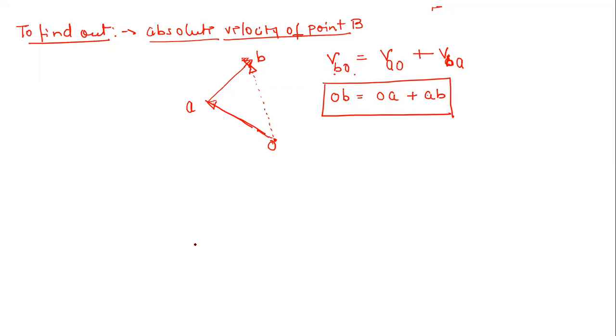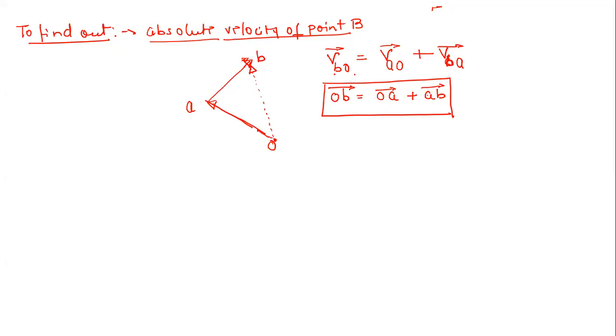Yeah, Himanshu, you want to ask something? Yes, sir. OB, OA, and AB are vectors, so we have to write an arrow sign above them. Yeah, that depends upon you. You can put an arrow sign, there is no problem, but without an arrow it represents a scalar quantity. So you can always put an arrow sign, that is the correct way to write it. But sometimes while doing calculations and moving quickly, I just eliminate them. Otherwise, many people represent this with bold letters.